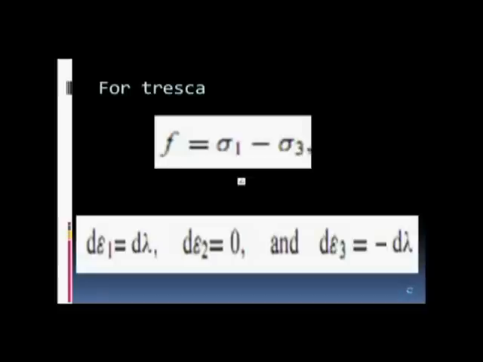For Tresca, yielding function f equals sigma 1 minus sigma 3, and so d epsilon 1 equals d lambda, d epsilon 2 equals 0, and d epsilon 3 equals minus d lambda.